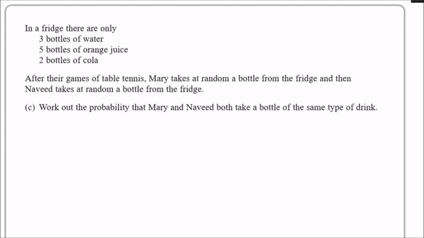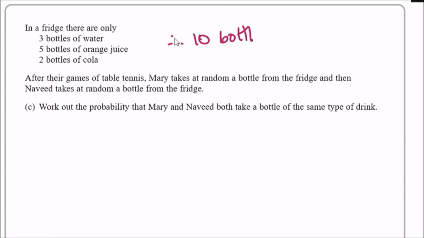In a fridge, there are only 3 bottles of water, 5 bottles of orange juice, and 2 bottles of cola. I'm just going to assume that they won't add them up, so there's a total of 10 bottles in the fridge. After their games of table tennis, Mary takes at random a bottle from the fridge, and then Naveed takes at random a bottle from the fridge. So far this is independent from the games, as far as I know. Work out the probability that Mary and Naveed both take a bottle of the same type of drink.